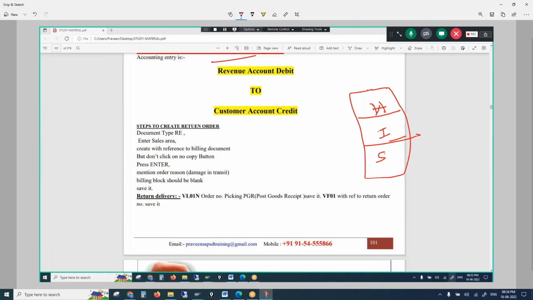What data comes at the header? Data from the customer master, data from the enterprise structure, and the config data, which we will discuss tomorrow. The T code is VOV8, the configuration controls are VOV8. So all this data comes at the header, and whatever data comes at the header level is applicable to the total document. That means it's applicable to all the line items.